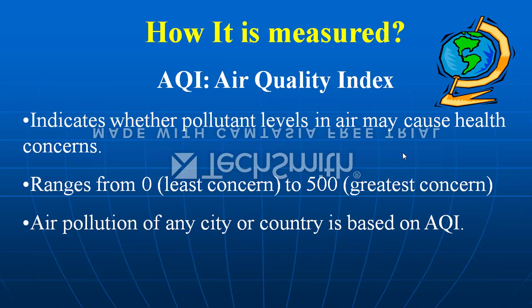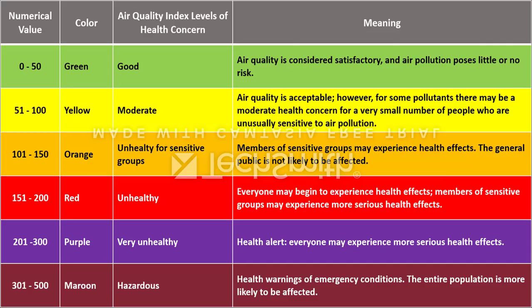So how is it measured? The air quality index indicates whether the pollutant level in air may cause health concern. It ranges from 0 to 500, and 500 means the greatest concern. Lastly, air pollution of any city or country is based on AQI, meaning the better the AQI, the better the city, and the worse the AQI, the worse the pollution level. Now this is the chart, and this is quite important, so we will discuss it in brief.